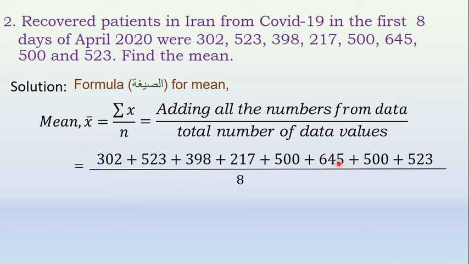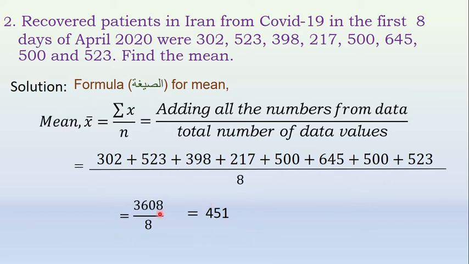Now add all these values. We will get 3608 divided by 8. On simplification, it is 451. Find the mean. Mean for this data is 451. Hope you understood. First, you have to write the rule. Then, according to the rule, you have to add all the values by total number of data values and simplify. That is the mean. Finished.